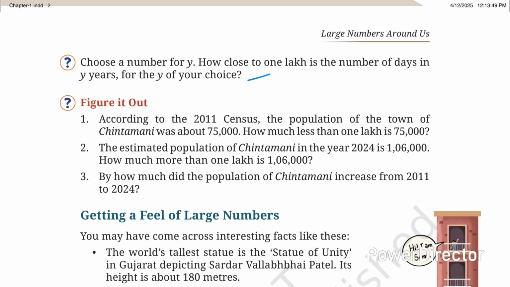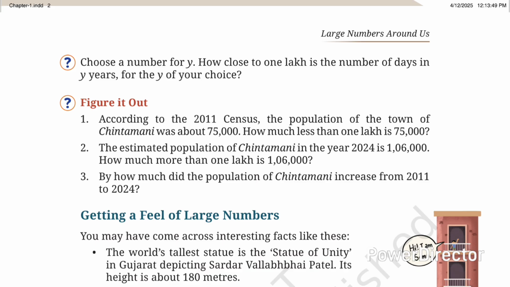Now if we choose the value of y, the lifetime, as 90. Okay, now we should find out how many varieties this becomes. So see what we should do. First we should multiply 365 with 90 years, the lifetime of 90 years.